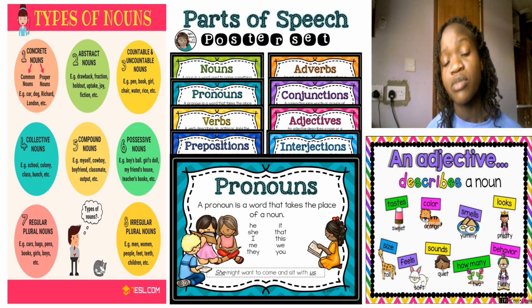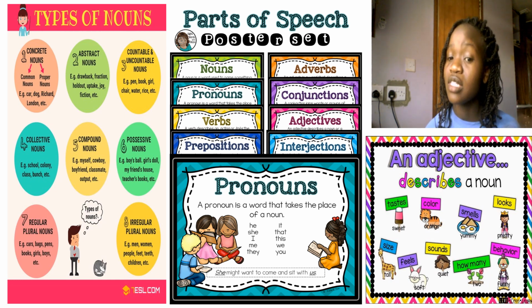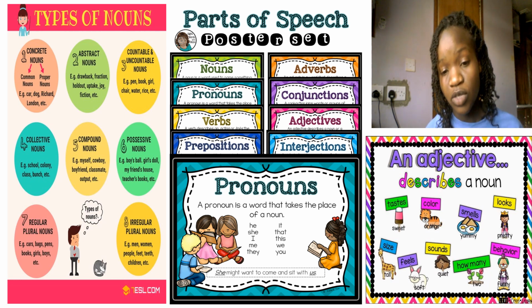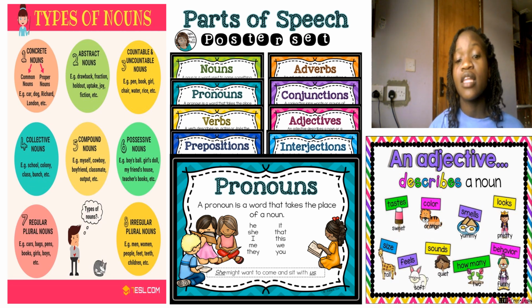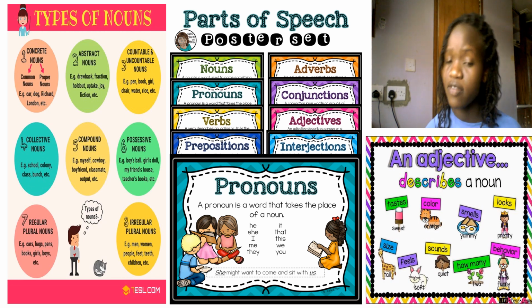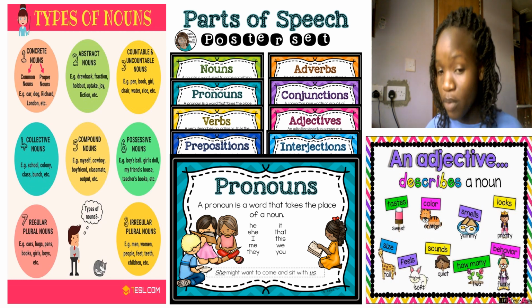For example, we can say that the girl is beautiful. What does beautiful mean? It shows how this girl is. Beautiful is the adjective. Another example is, the boy is brave. Brave describes how this boy is. It describes the noun, the boy.